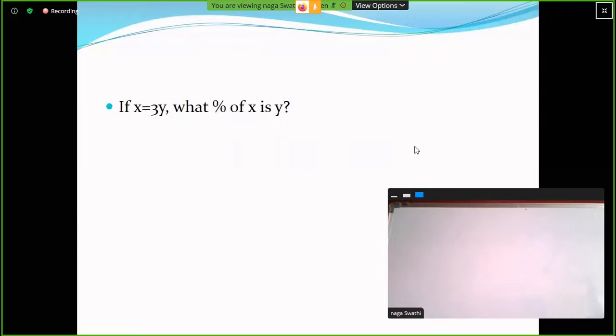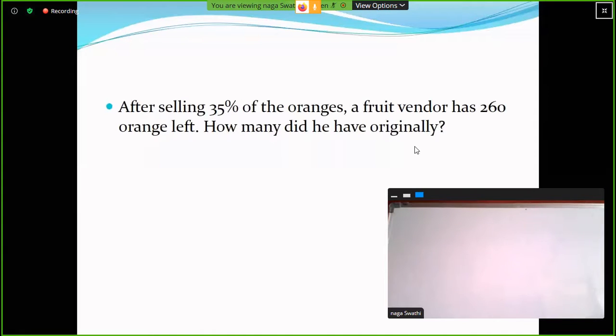First problem. After selling 35% of the oranges, a fruit vendor has 260 oranges left. How many did he have originally?